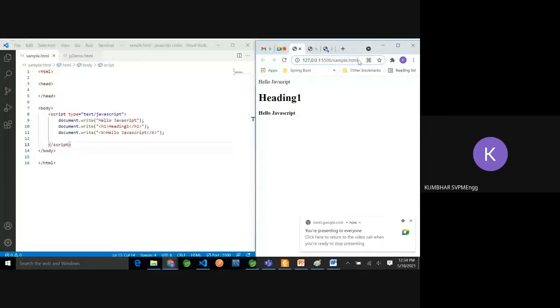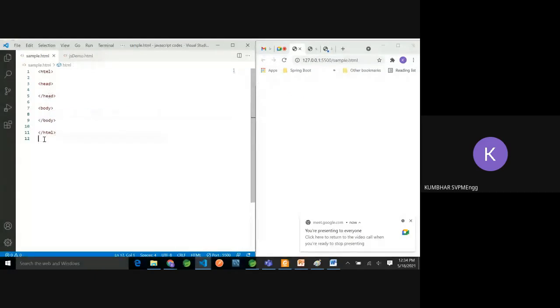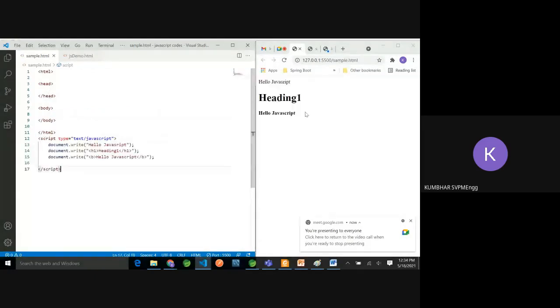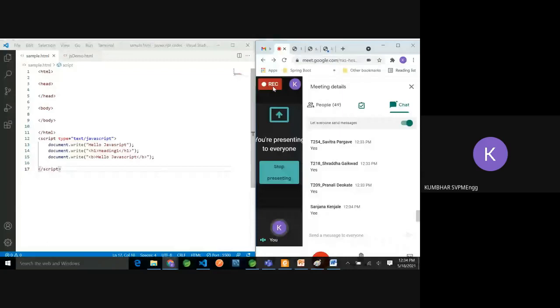So the position of the script is not mandatory to be at the head, even though I can put that. Let's check. If I put that here, still it is working. So the script code, you can write anywhere in the page, obviously the browser is going to execute it.